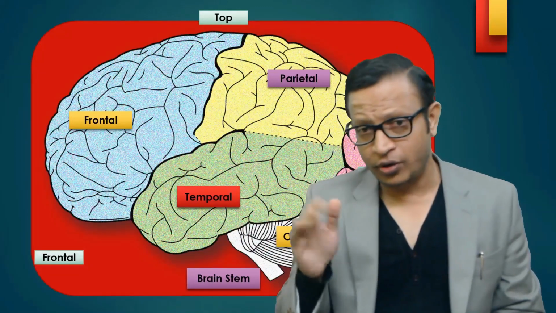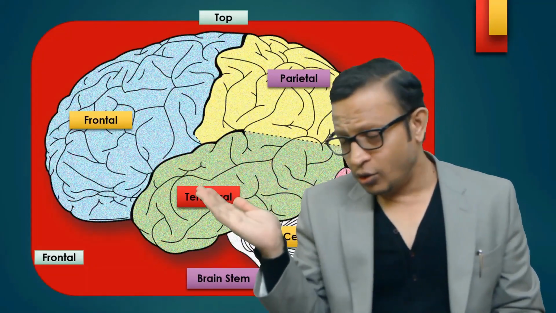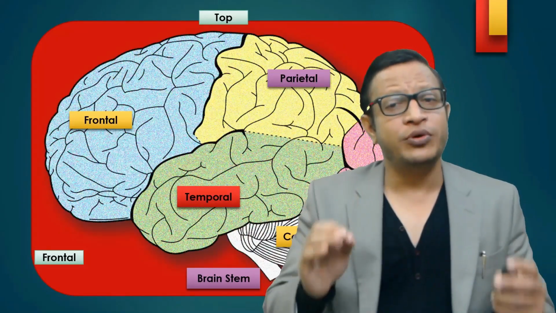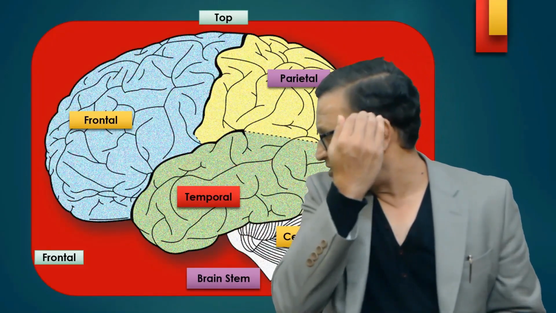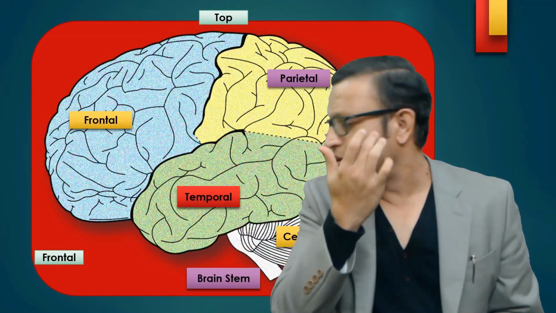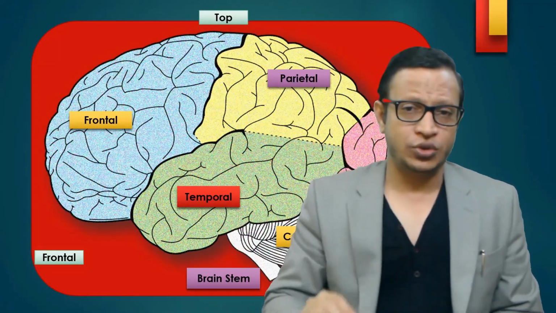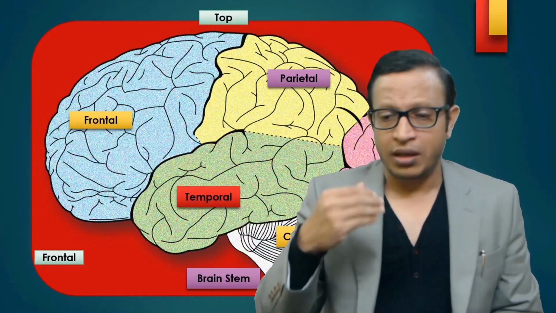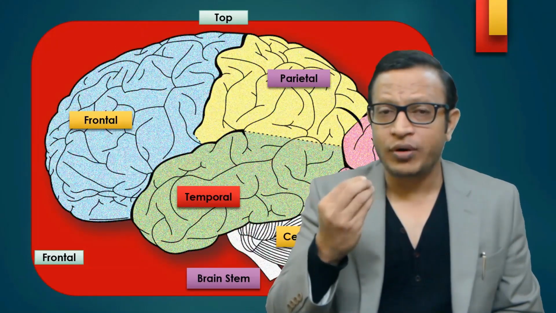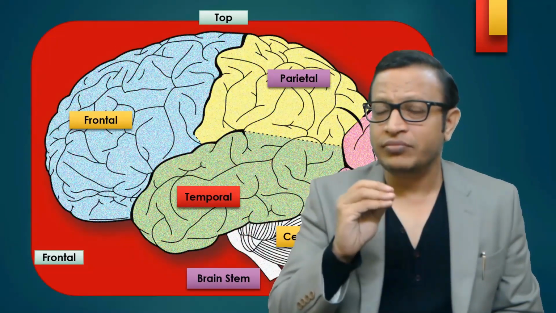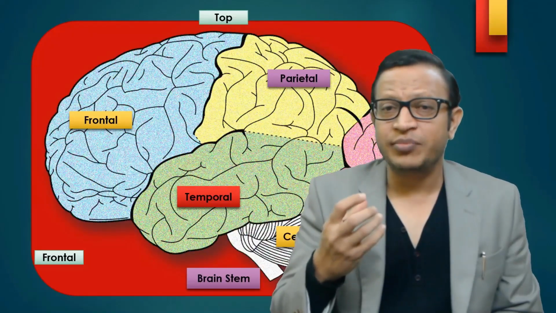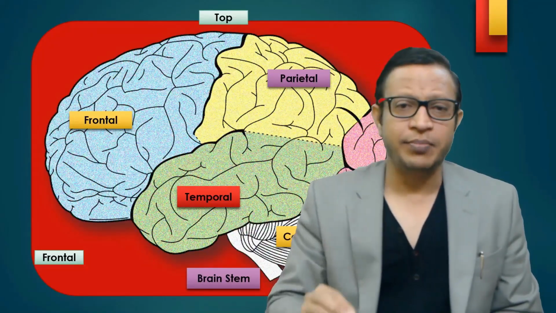Now coming to the temporal lobe, that's the red one. The temporal lobe is basically the bank. All memory is stored here. This part comes as the temporal lobe, where the memory is stored. The memory may be words, language, and also what we call non-verbal memory, that is music or various other memories. That comes under the temporal lobe.